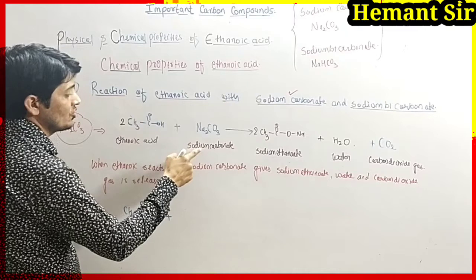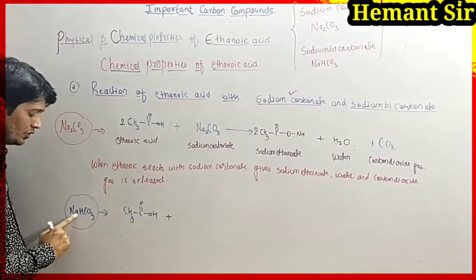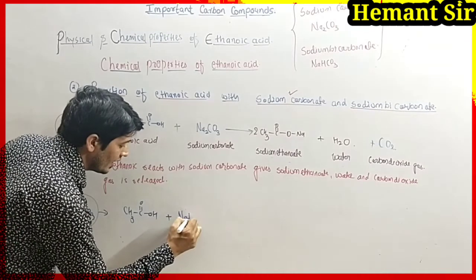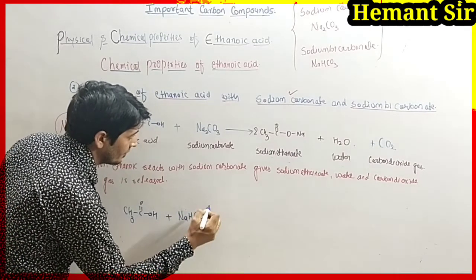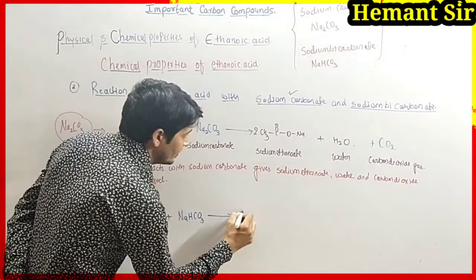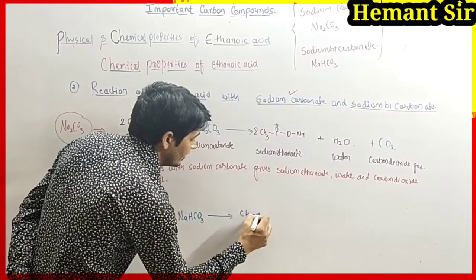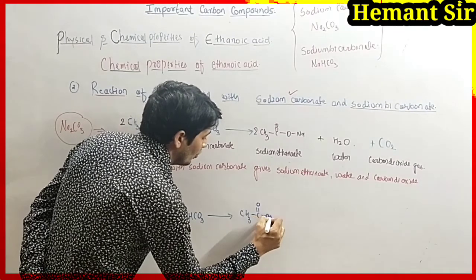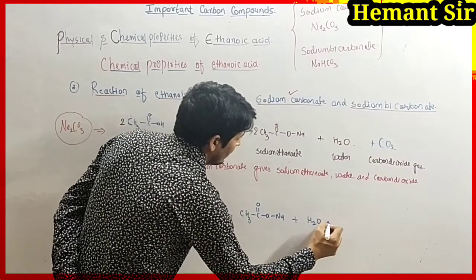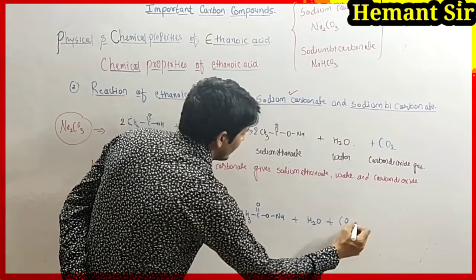For the other reactant, instead of sodium carbonate we are using sodium bicarbonate, NaHCO3. Then the products will be the same: CH3C double bond ONa plus water and carbon dioxide gas.